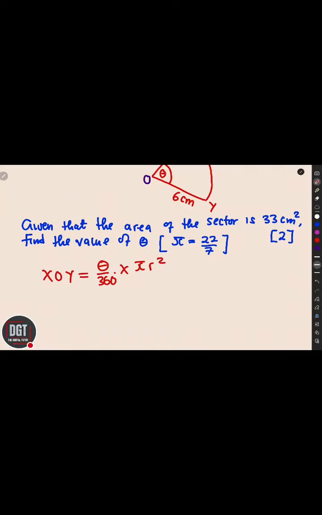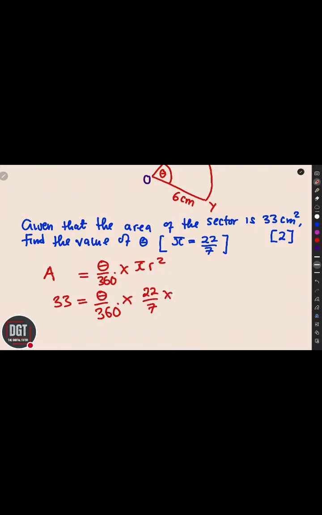This is what you need. Okay, so now what we have is the area. Where there's area x or y, you can put here, if you want, area like this, because x or y can be the arc length or the area. So let us just put A for area. So area is equal to 33, which is equal to theta, which we don't have, is the one that we are looking for, divided by 360, then multiplied by, what is pi?